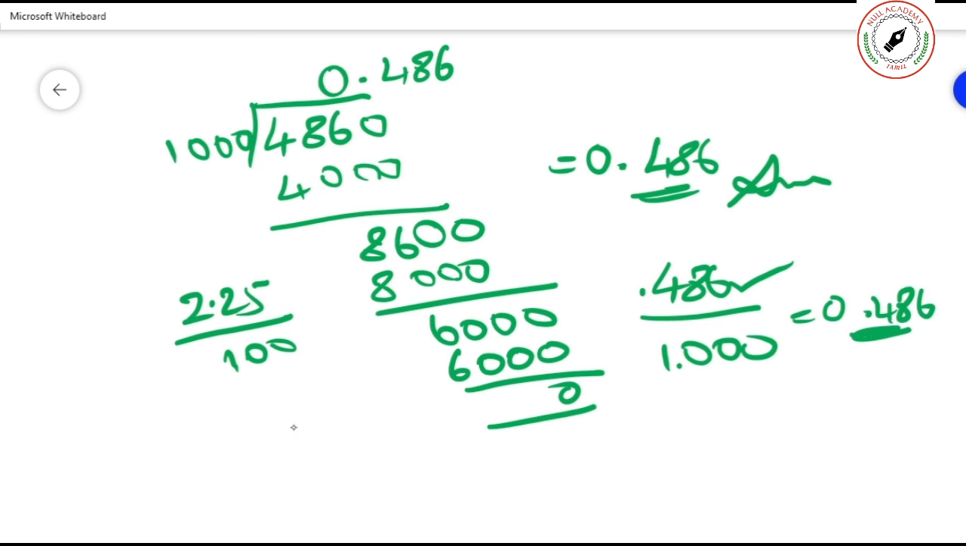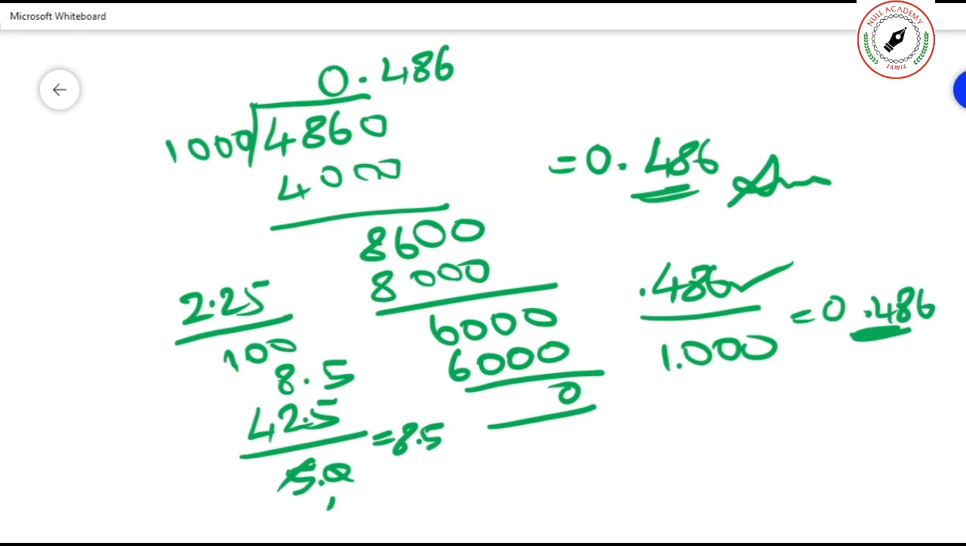Now you see, I will give you another example. 425 divided by 50. Wait, I will tell you. 42.5. That's correct. But now I will tell you. How many digits? 1 digit. Put a dot here. Now you divide 5 into 22.5. 8. 8 5s are 40. Extra 2. 25, 5. See, the dot is coming. So 8.5. Can you understand this one?